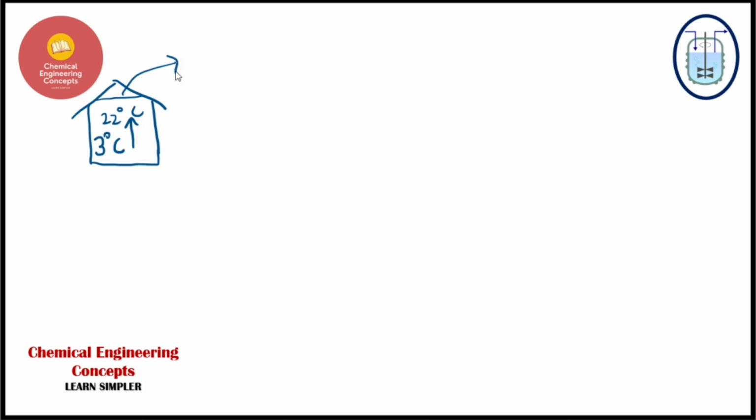The heat is being lost at 40,000 kilojoules per hour. And there will be the heat pump, so we have a heat pump which is supplying heat to this.